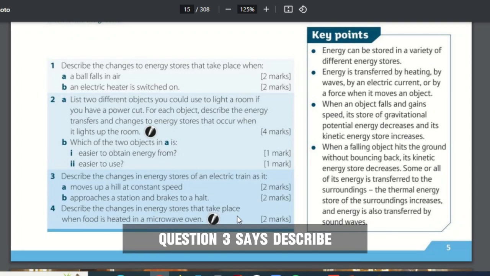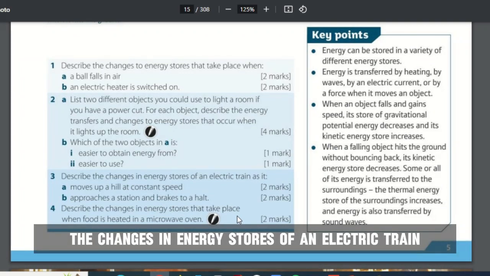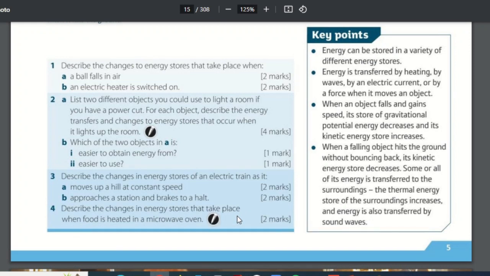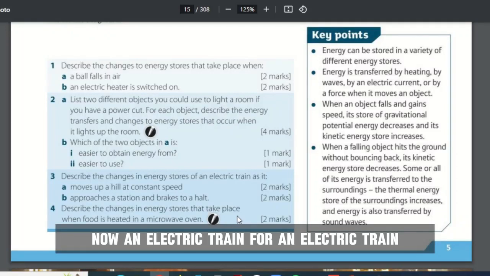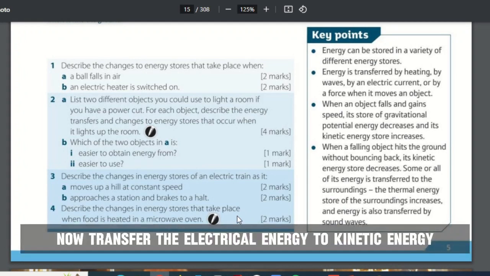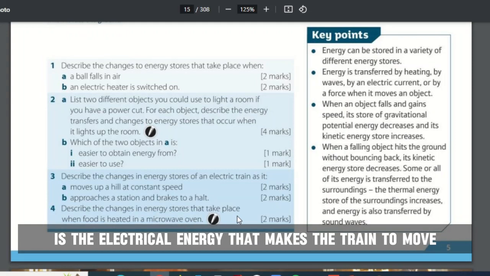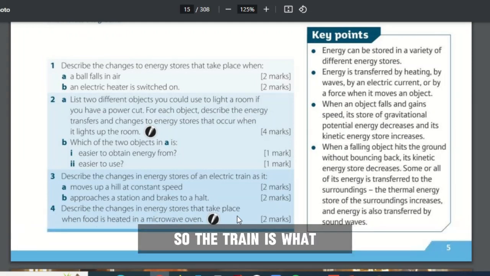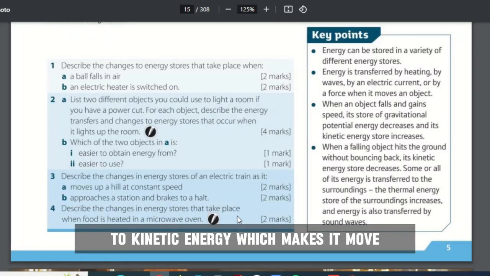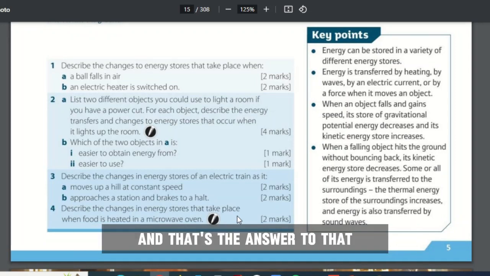All right. Question 3 says, describe the changes in energy stores of an electric train as it moves up a hill at constant speed. For an electric train, there is electrical energy from the power station that is being transferred to the train. The train now transfers the electrical energy to kinetic energy. So it's the electrical energy that makes the train move. So the train is what transfers the electrical energy being given to it to kinetic energy, which makes it move. And that's the answer to that.